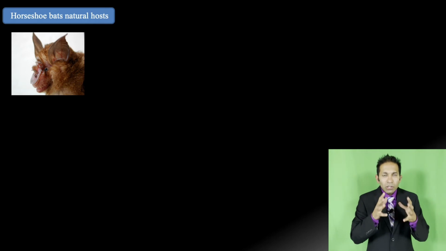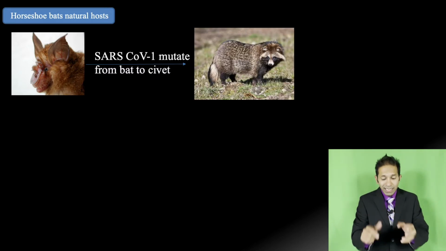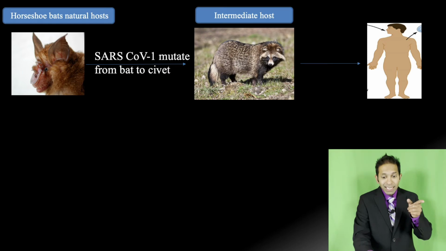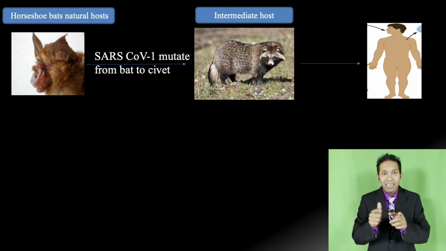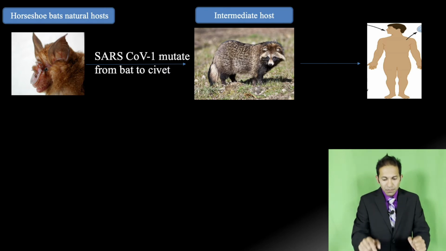Now, the natural host of SARS-CoV-1 is the horseshoe bat, as shown in this picture. What happened? SARS-CoV-1 mutated from bat to civet cats. Civet cats were the intermediate host, okay? Now from the civet cat, the virus was transmitted to humans, and that caused severe acute respiratory syndrome.